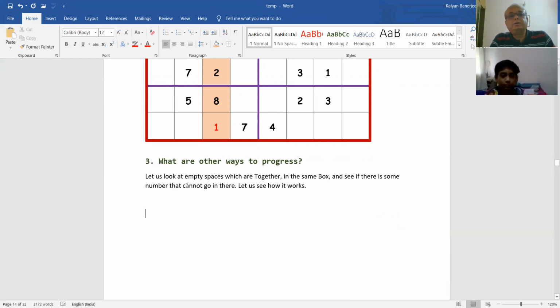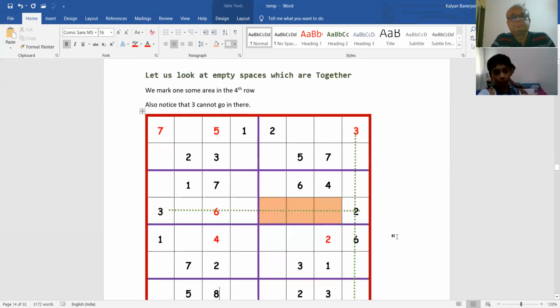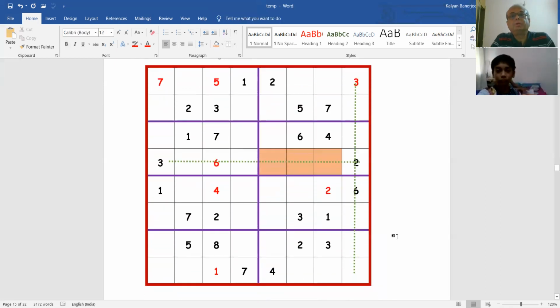Now let us look at empty spaces which are together in the same box and see if there is some number that cannot go in there. Let us see what it means. Now we are looking at 3 empty spaces in this box.